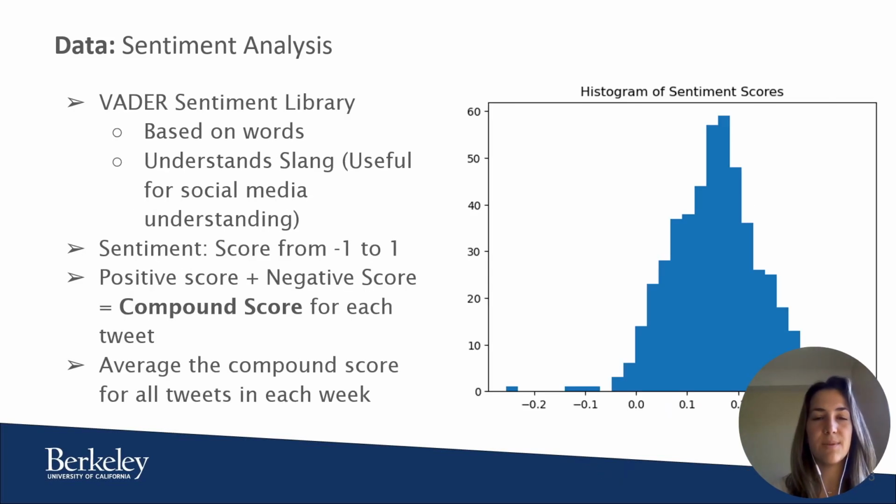Lastly, to develop the sentiment analysis for the tweets collected, we have used a library called VADER. It provides a score from -1 to 1 for each word of the tweet, depending on whether it has a positive or negative connotation. For the sentiment score, we have used a compound score, which is the addition of the positive and negative scores for all the words in the tweet. Then, to get a weekly sentiment score, we average the score of the tweets for each week.